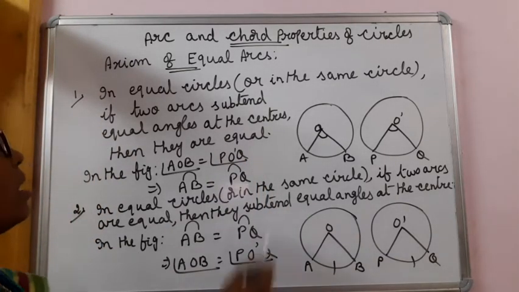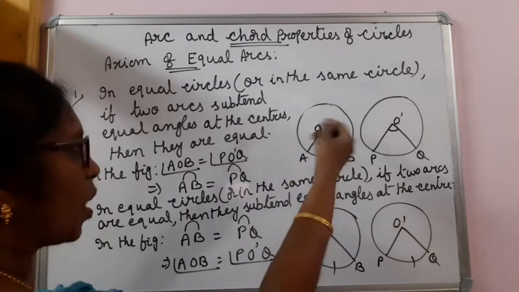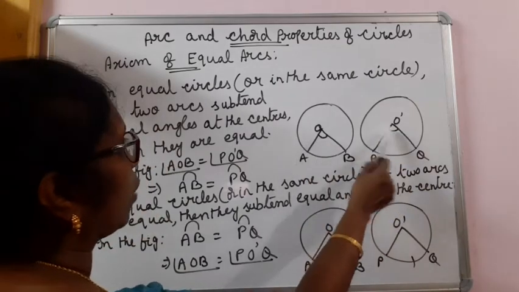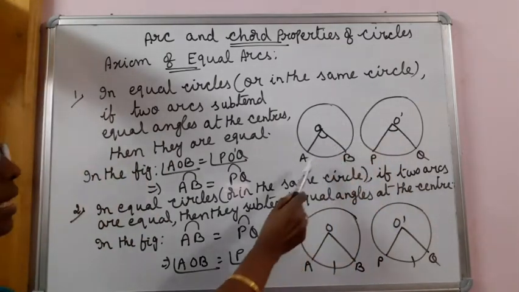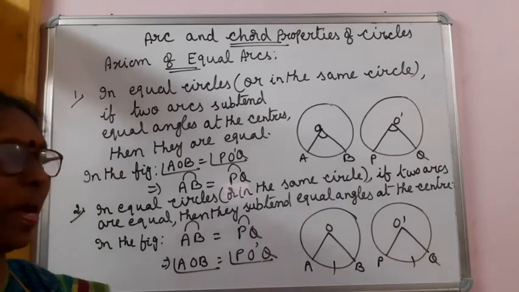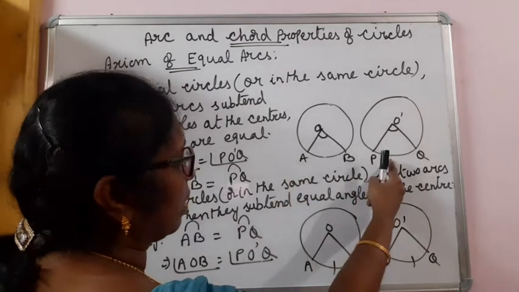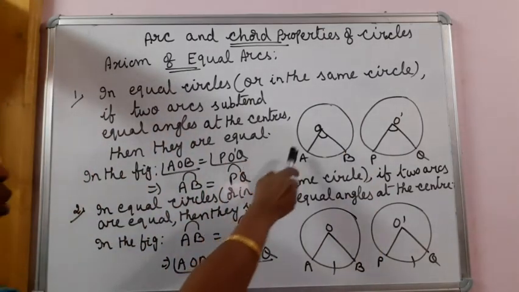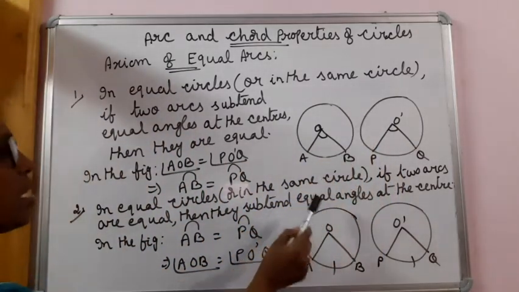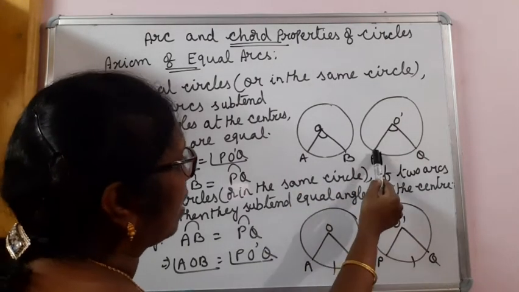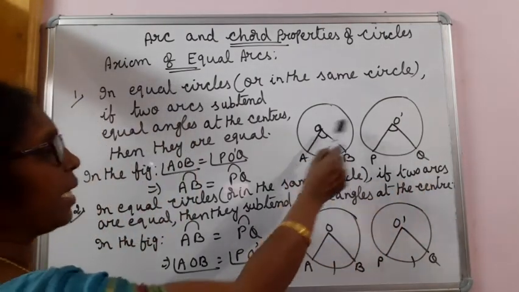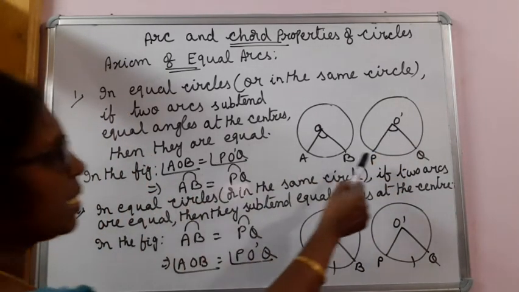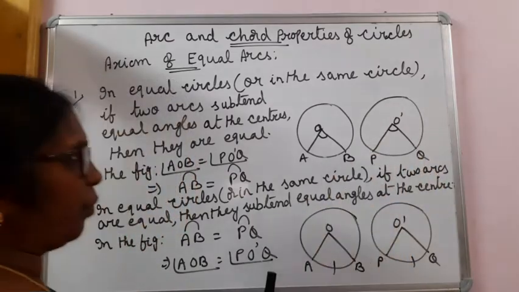What is that is, in equal circles or in the same circle, if two arcs subtend equal angles at the centers, then they are equal. That means, here these are the two circles with center O and O dash. In these two equal circles, two arcs, here arc AB, here arc PQ, subtend equal angles at the center. That is, angle AOB is equal to angle PO dash Q.